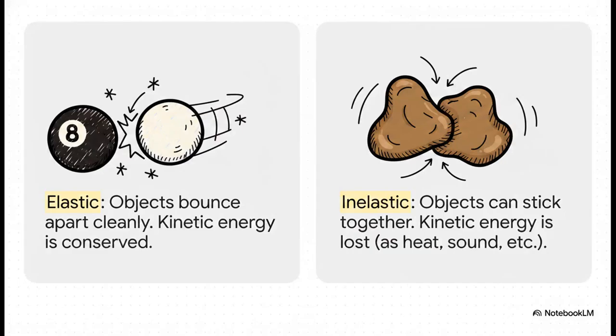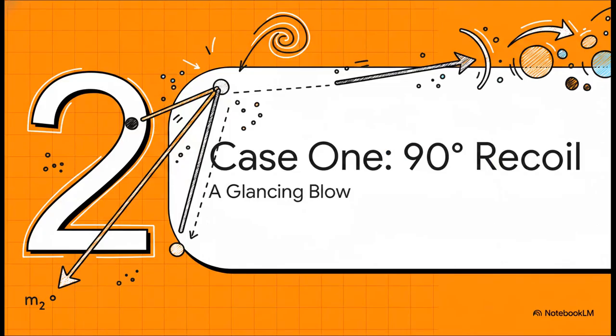And this slide really nails the difference. For an elastic collision, you should be thinking of two billiard balls just clicking off each other perfectly. For an inelastic collision, imagine throwing two lumps of clay at each other. They stick together. Our problem is that ideal, clean billiard ball scenario, and that's exactly why we can use both of our golden rules.